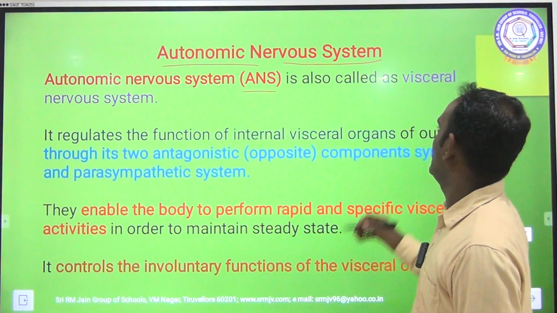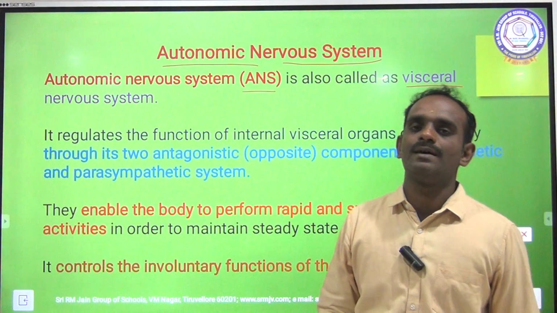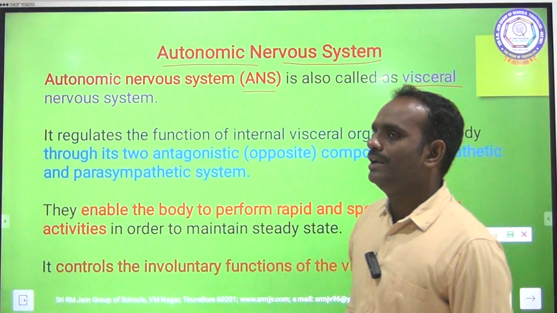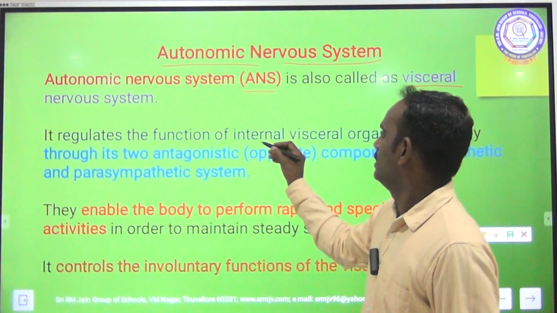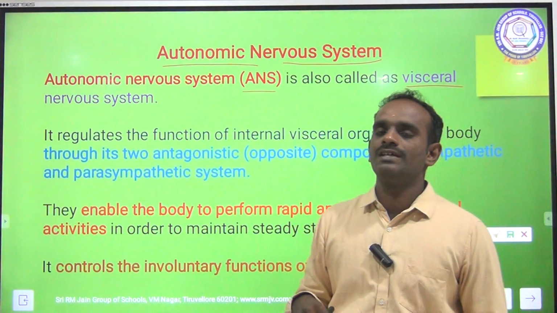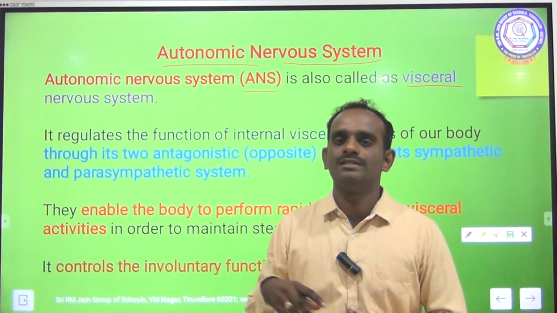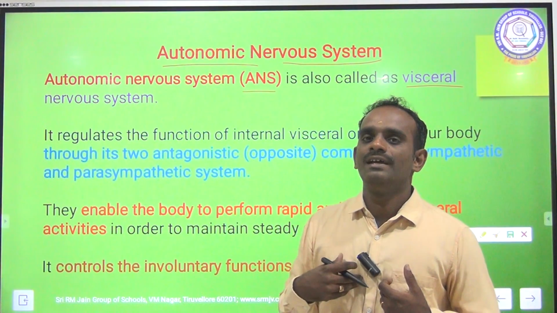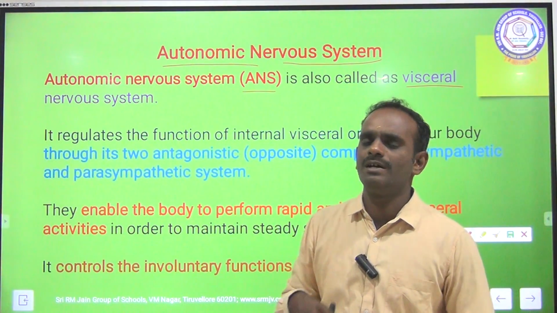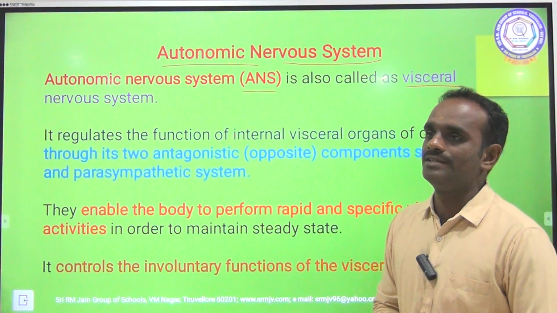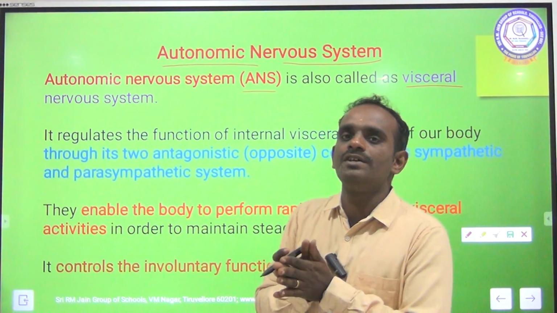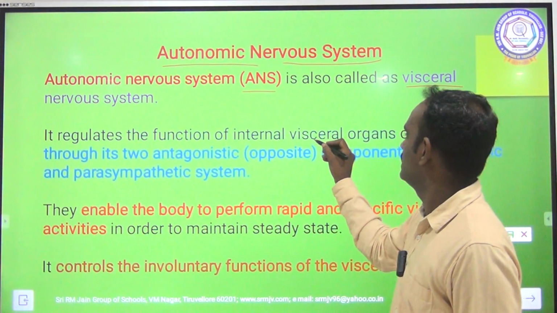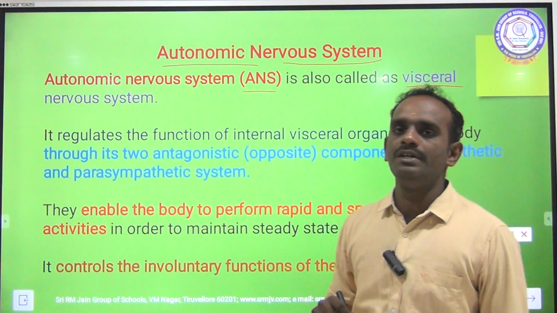It is also called the visceral nervous system. It regulates the functions of internal visceral organs. Visceral organs means important internal organs. What are they? Heart, lungs, and in the abdomen the kidney, stomach, all these are visceral organs. So it regulates the functions of the internal visceral organs of our body